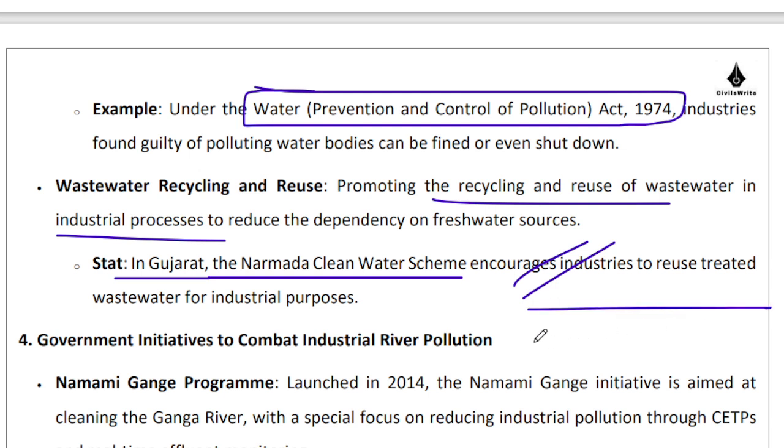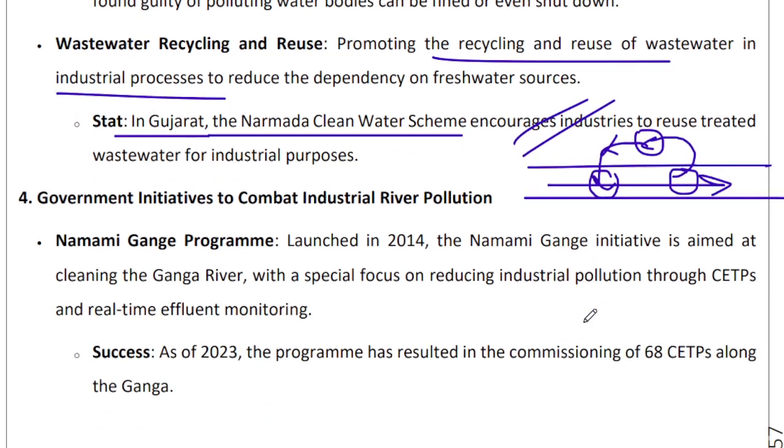There is a very innovative out-of-the-box solution which I had read a couple of years ago, that if I am an industry located over here, then I should use the water from here and I should discharge my water over here, right? So if I'm discharging my water upstream and I'm picking up my water downstream, I will automatically make sure that I am discharging appropriately treated wastewater, because otherwise I will be using my wastewater in my process and that will harm my products. So innovative solutions such as this, forcing industries to pick up water downstream for usage and discharging upstream, will force them to get their acts right.